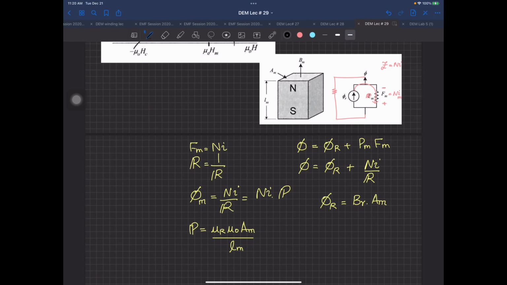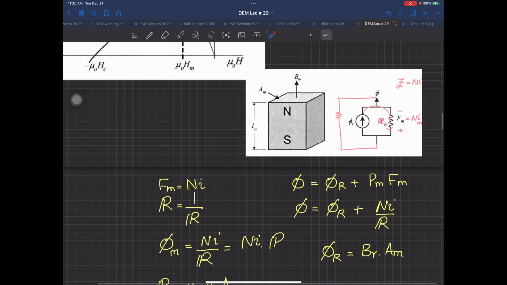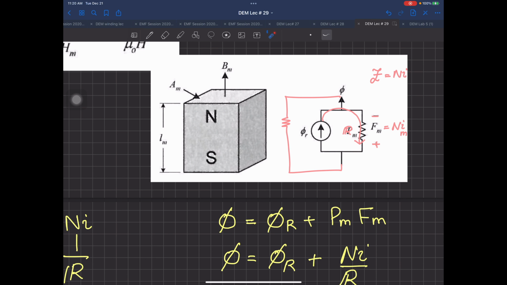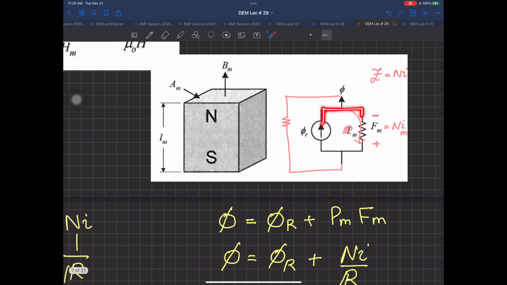Okay ji, over here the same magnet, north south over here. As I told you, the model was based on the assumption that there is a current source, and that current source is in parallel with a reluctance which I called RM, or if you are only interested in permeance, then that is PM.